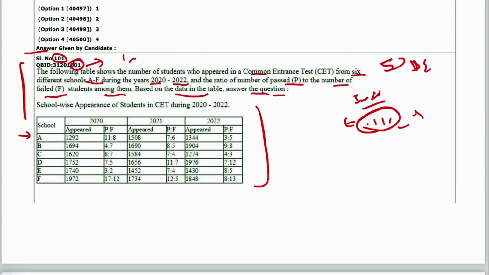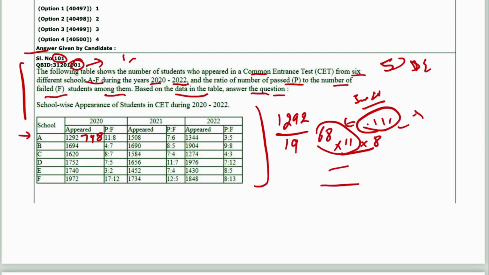So what you need to do is just take this total number, let's say school A, that is 1292, and divide it by 19. How 19? 11 plus 8 is 19, and you will get 68. Now you just multiply it with 11 or with 8, so you will get the pass and fail students. If you multiply it with 11, it will be 748. So you can do all this calculation this way. And if you think there is no need to calculate for all the schools for all the years, then just go by the questions.